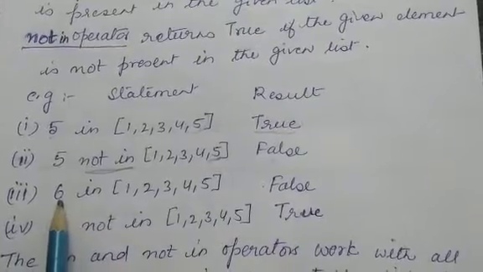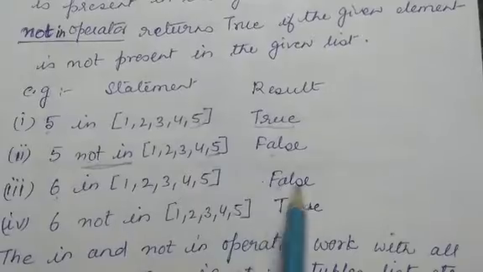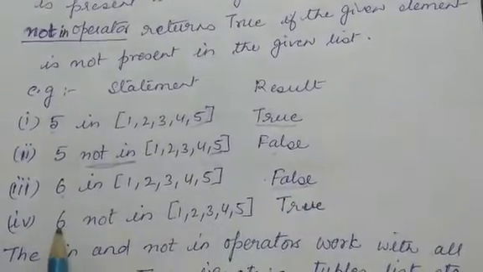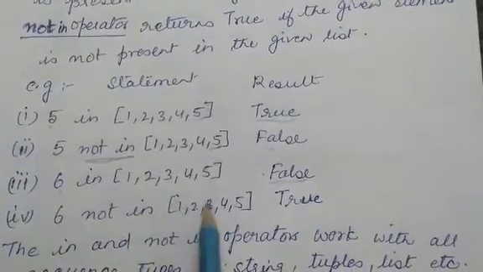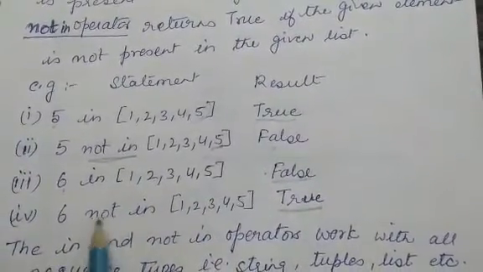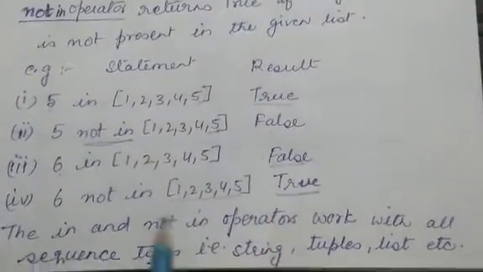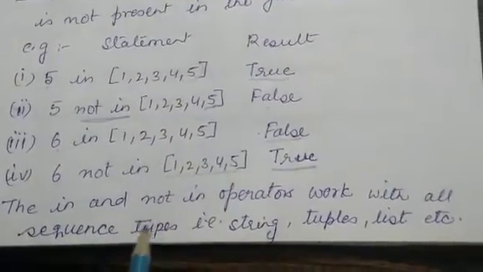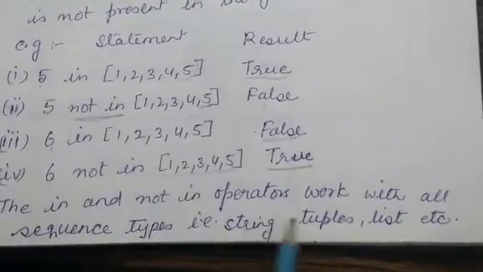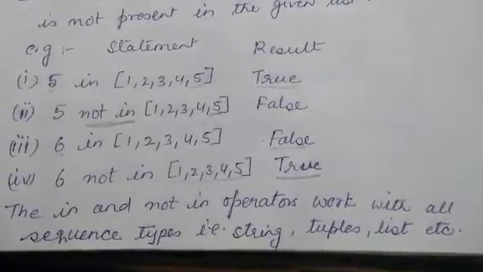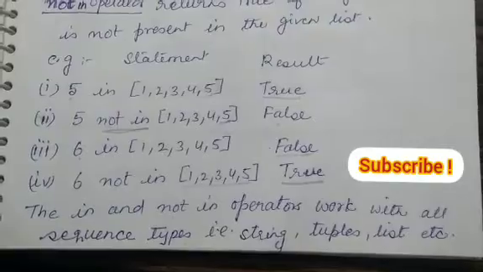Similarly, if you write 6 in [1, 2, 3, 4, 5], because 6 is not present in the list, it will return false. But if you write 6 not in [1, 2, 3, 4, 5], that is 6 is not in the list, so it will return true because this is a true condition. The in and not in operators work with all the sequence types, and the sequences in Python are string, tuple, list, etc. So these membership operators can be used with any of these sequence types.